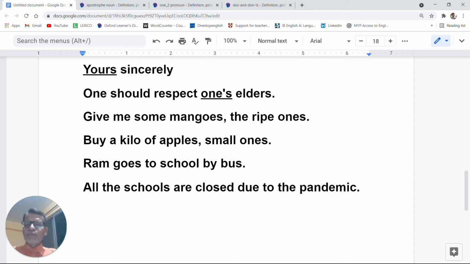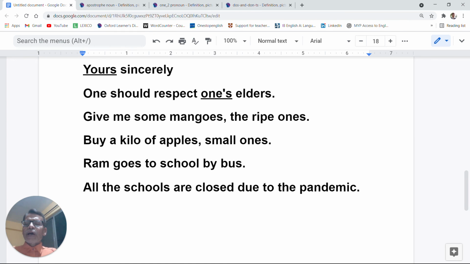This first one's is the possessive form of the pronoun one, just like yours without an apostrophe is the possessive form of you, hers with no apostrophe is the possessive form of she, ours without an apostrophe is the possessive form of we, and theirs without an apostrophe is the possessive form of they.